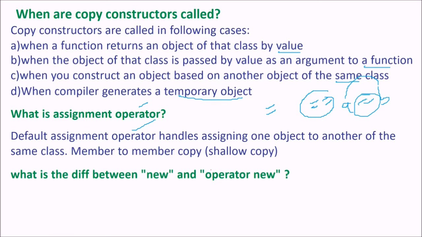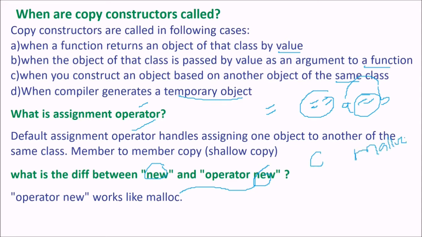What is the difference between new operator and operator new? There is a difference between the two. Operator new works just like malloc. In C, we use malloc; in C++ you can use new instead. With new, you don't have to give the size. And memory from malloc is freed by free, but memory from the new operator needs to be followed by delete.